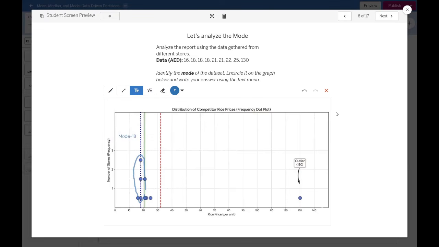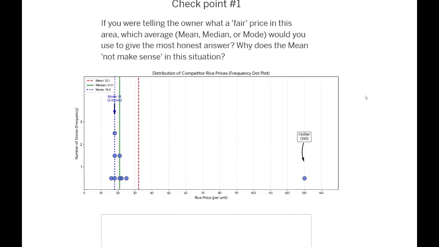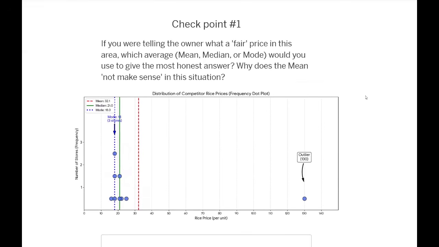Now that we can see the mean, median, and mode already, we can clearly decide which of the following averages we can use for the price of our rice packaging. All right, so let's move on to the next slide to see the clear picture of it. Based from this data plot, we have a mean of 32.1, a median of 21, and a mode of 18.